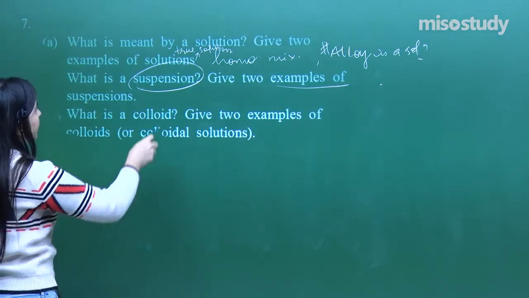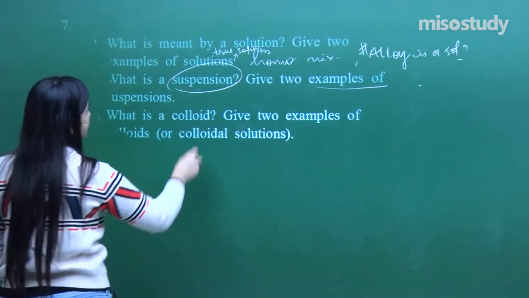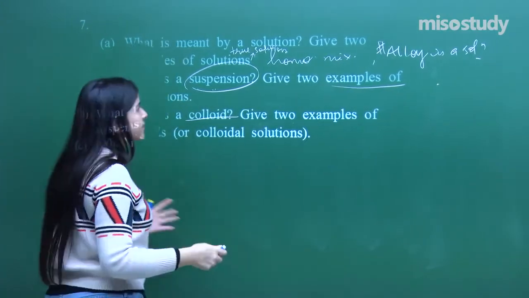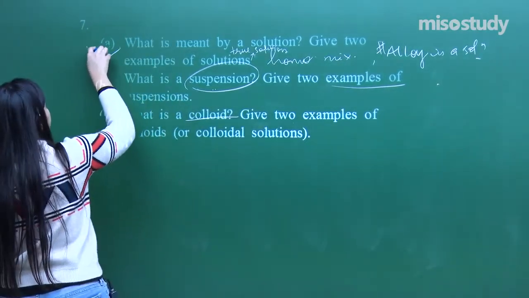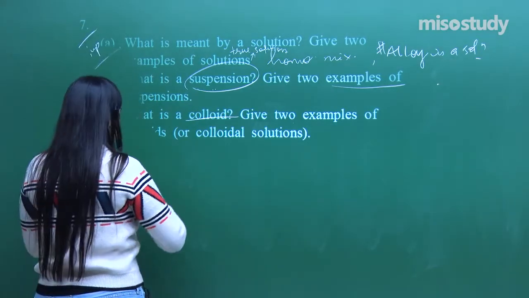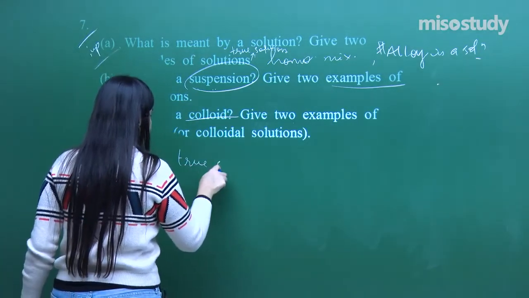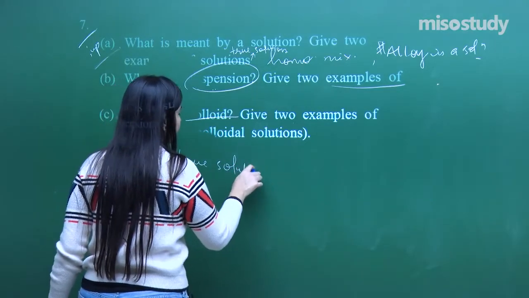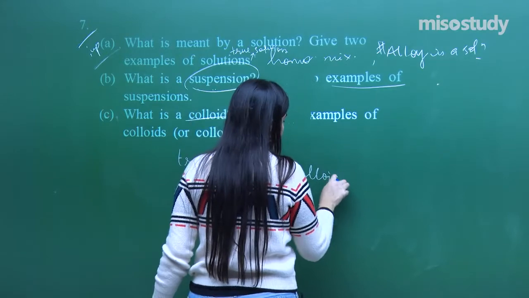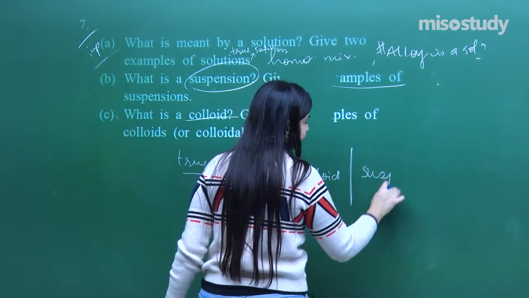So what we have got here is, they are asking about suspensions and colloids also. Let us see the particle differences. This is going to be the important one, this particular question. There is one true solution in which I cannot see the particles. There is one colloid and there is one suspension.